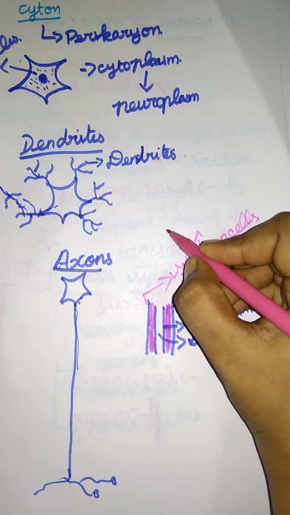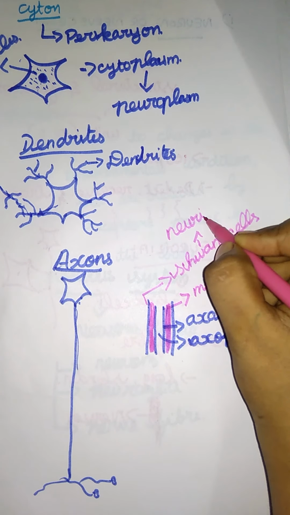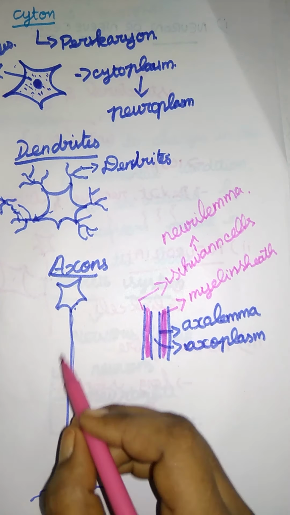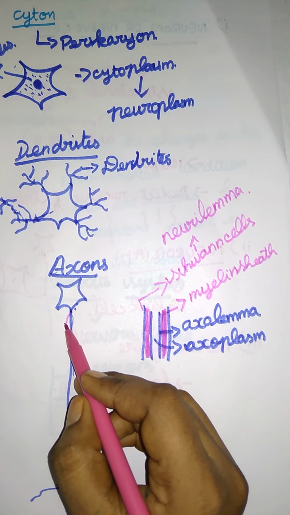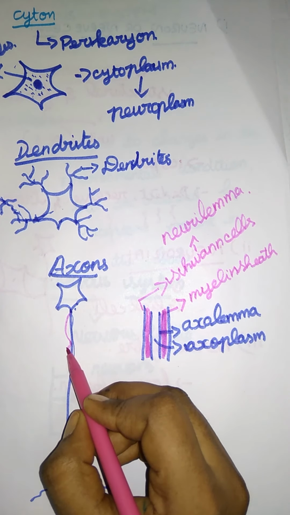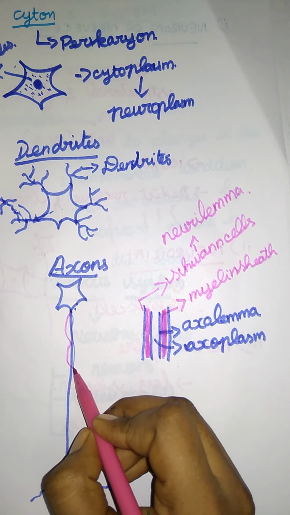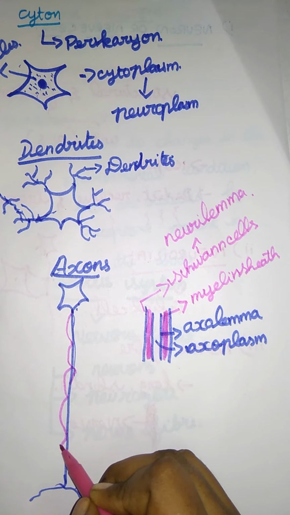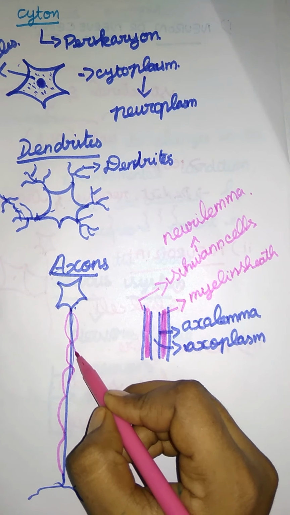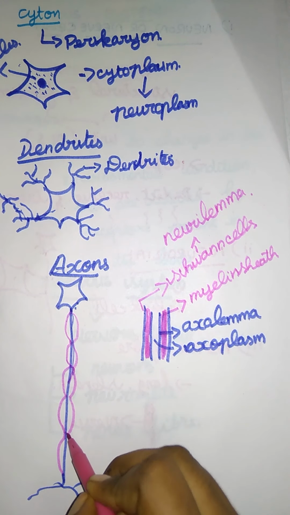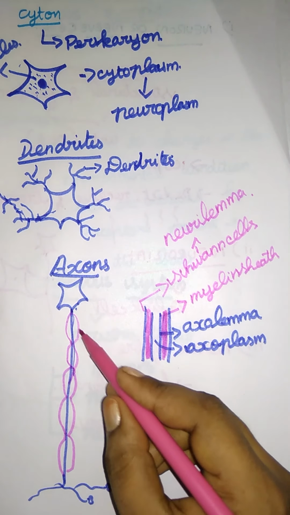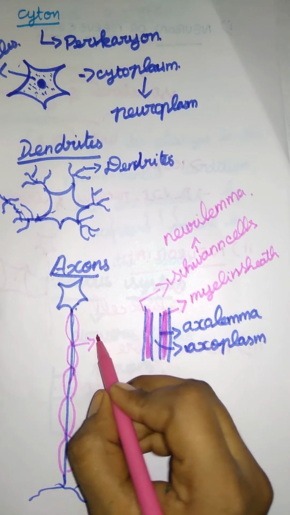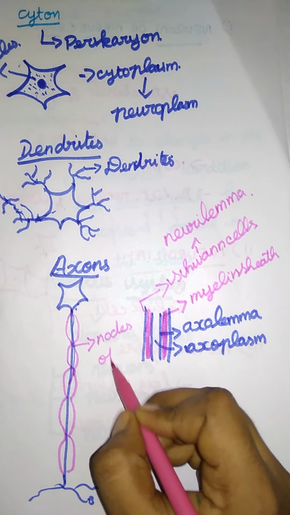The Schwann cells are also called the neurolemma. And the myelin sheath, just listen here, breaks at intervals, just like this. Where the myelin sheath breaks, there is a depression in the space, and that is the nodes of Ranvier.